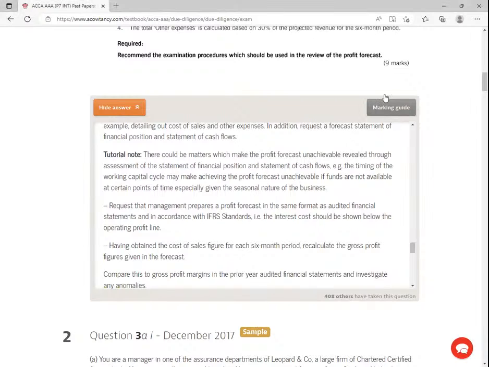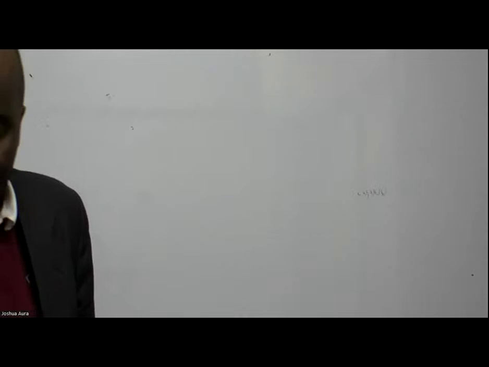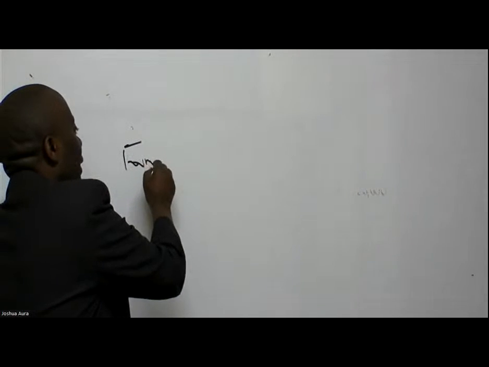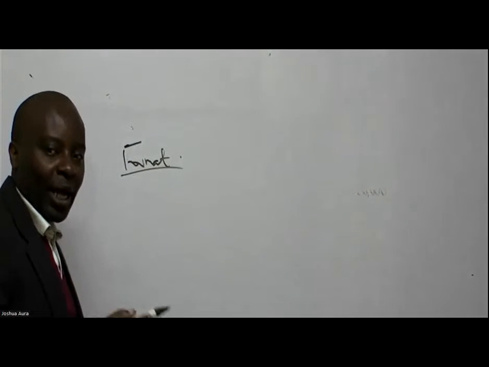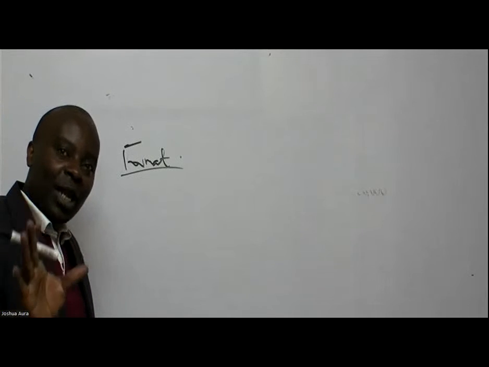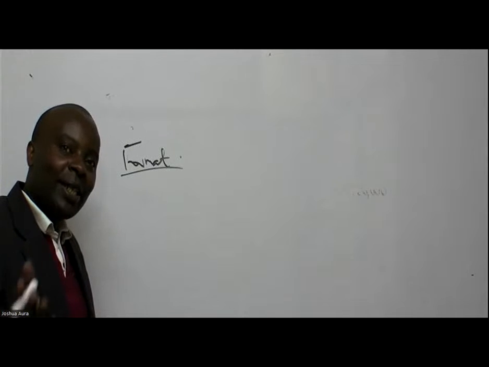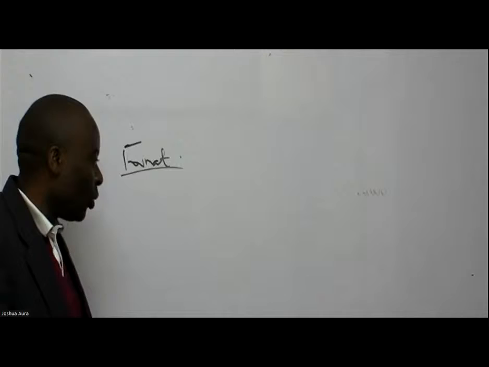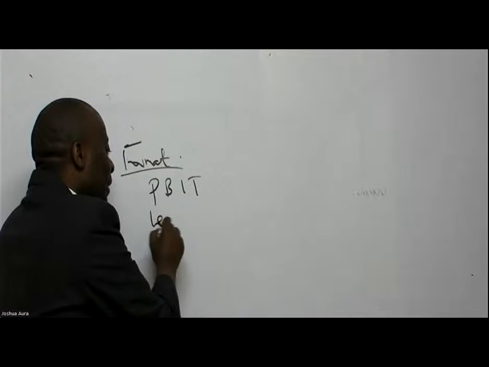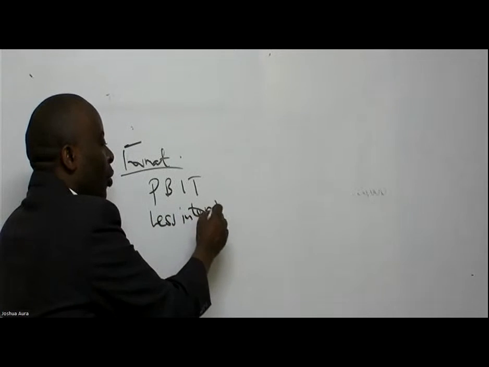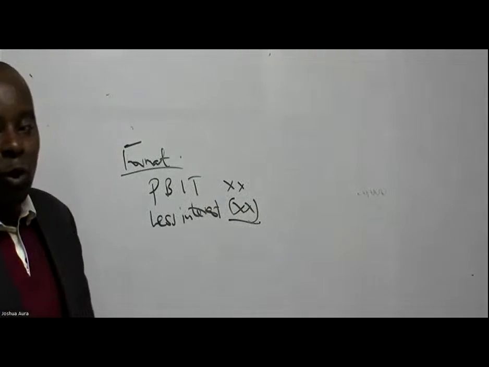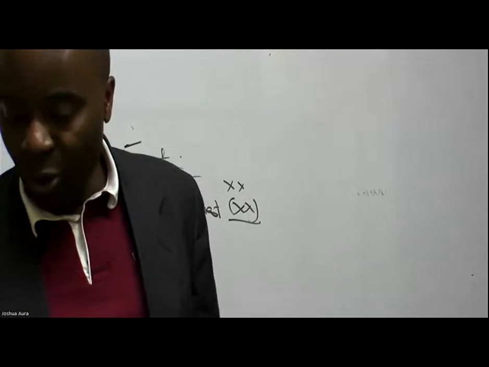So what they're saying, ladies and gentlemen, is quite simple. They're saying that you ensure the format is followed according to IFRS. If it's a forecasted balance sheet or forecasted income statement, you do not relax and say that because these are forecasts they don't follow IFRS format. No. So if you have the operating profit, which is profit before interest and tax, you then have less interest below, like that. So I want to ensure that the format is followed straight away, all through.